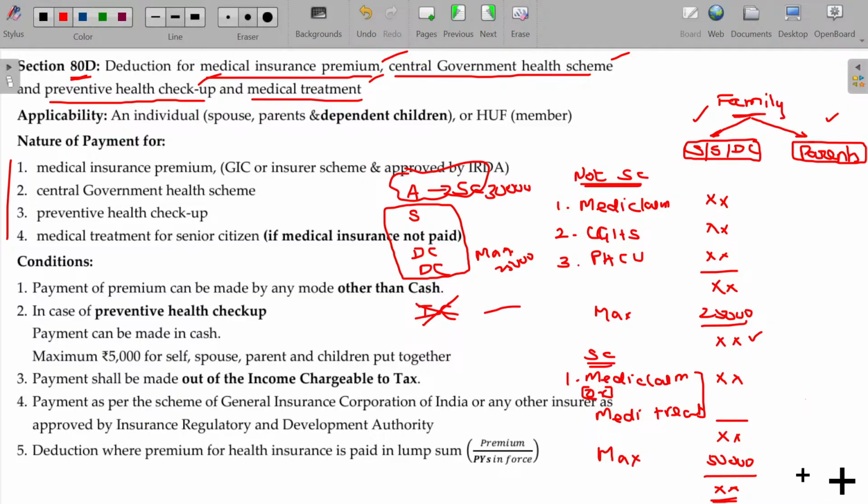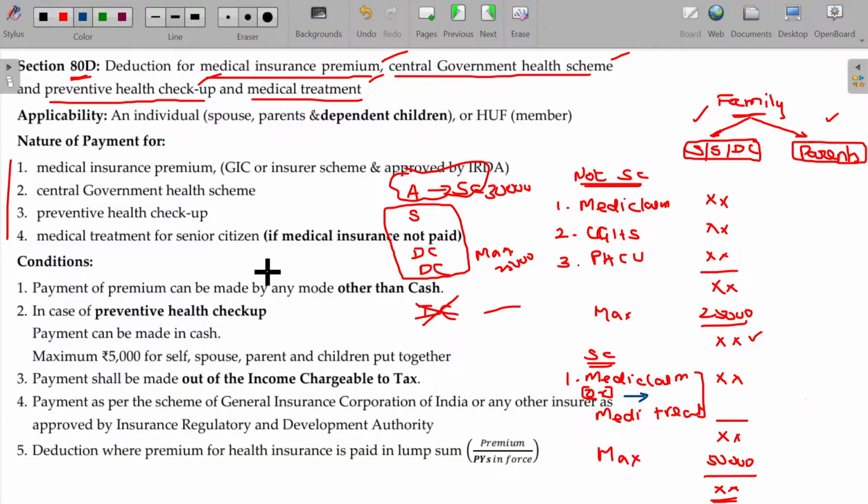That's why I use the term or here. You have to be careful here. It is not both. That too, this medical treatment is applicable only for the senior citizen. So 4 spendings are covered here: mediclaim policy, central government health scheme, preventive health checkup, and medical treatment. This medical treatment is applicable only for the senior citizen where he has not taken any mediclaim policy earlier. If he has taken mediclaim policy, medical treatment is not applicable.